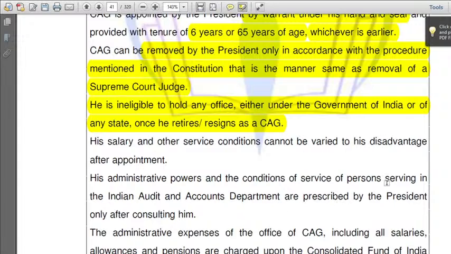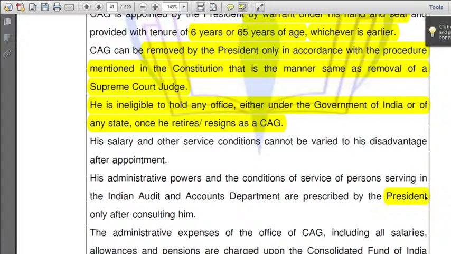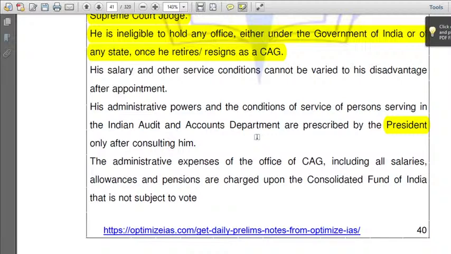His administrative powers and the conditions of service of persons serving in this department are prescribed by whom? Not by anyone but by the president. So the president appoints him, the president removes him, the president gives him the powers, and he prescribes it. That is okay. So he submits the reports to the president.